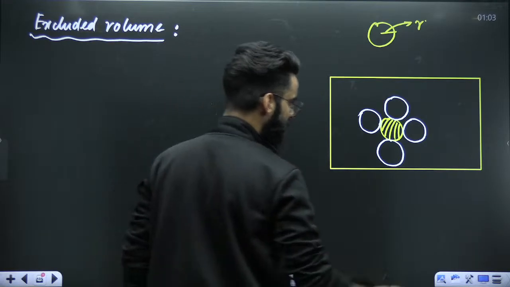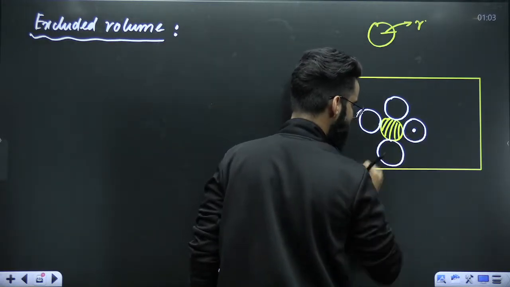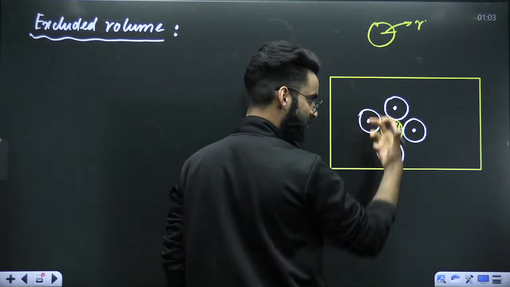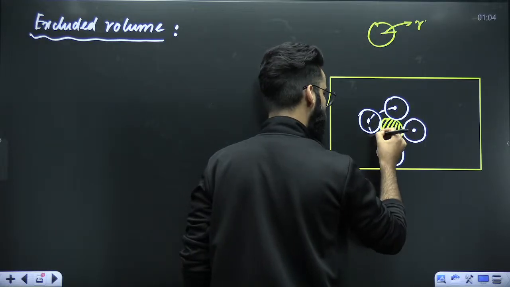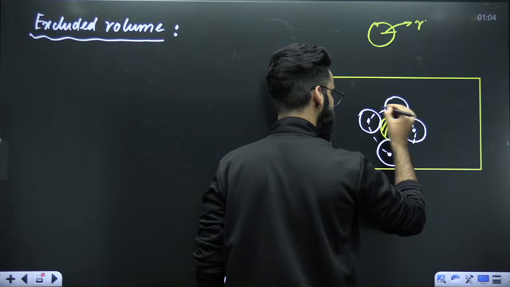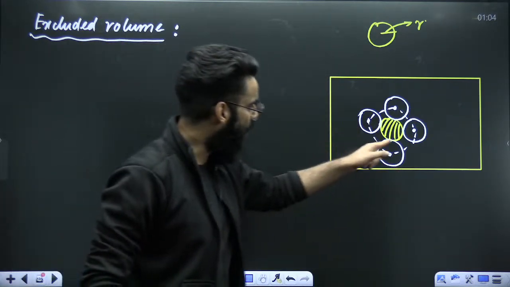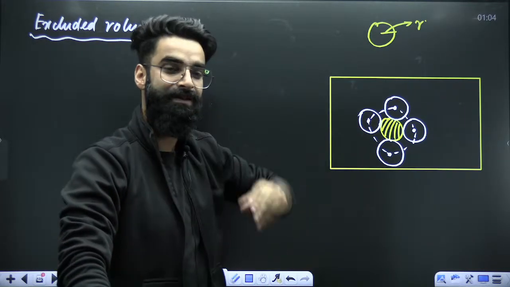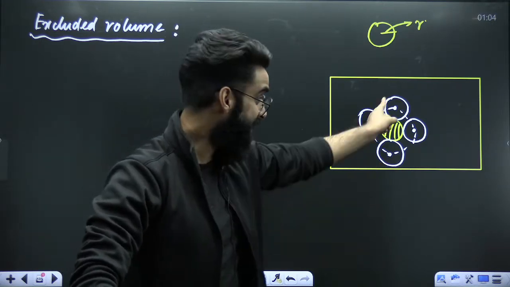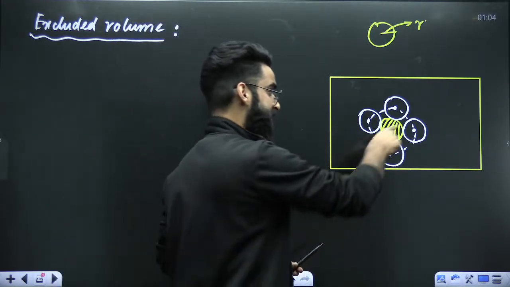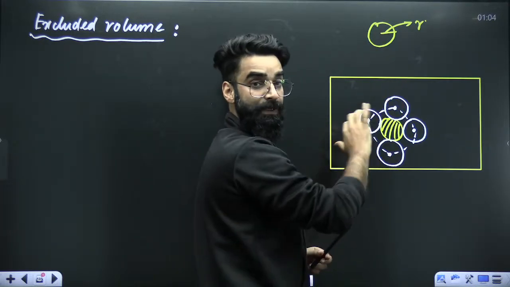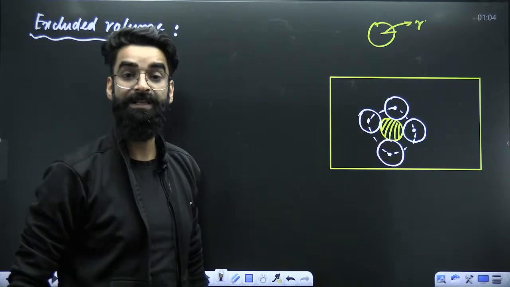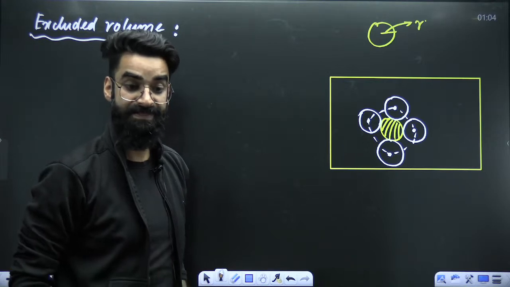Now, dear students, let's assume this is the center of mass of this particular molecule. Center of mass of this one, this one, this one, the front one, the back one. If I join all these centers of mass, will I be getting a circle or is it actually a sphere? What do you think? It looks like a circle, but it's not a circle, it's a sphere, because the same molecule can come from the front side and from the back side as well. So you have to join all these centers of mass, and you'll be getting a spherical region over here.